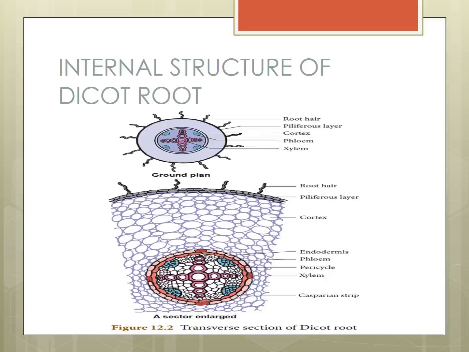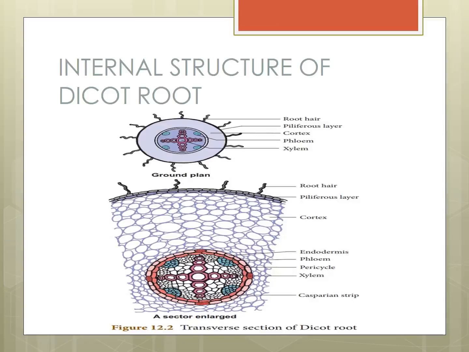It is radial, and the xylem is exarch and tetrarch. The tissue present between xylem and phloem is called conjunctive tissue.